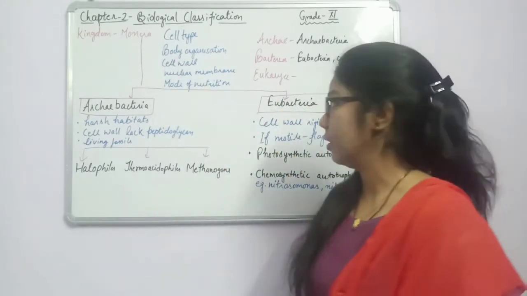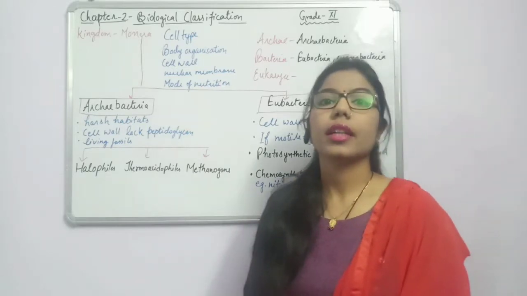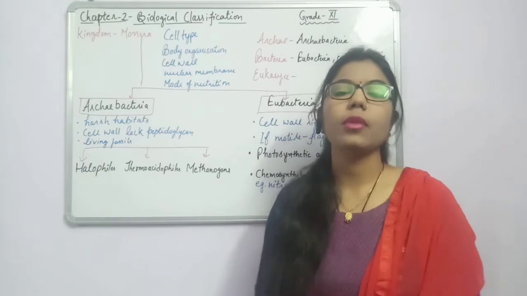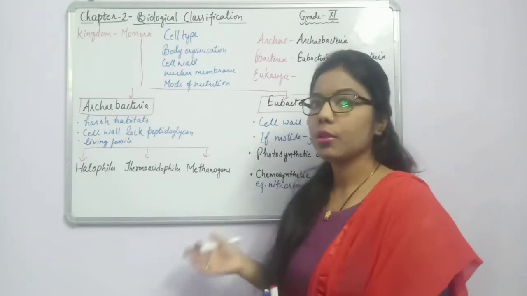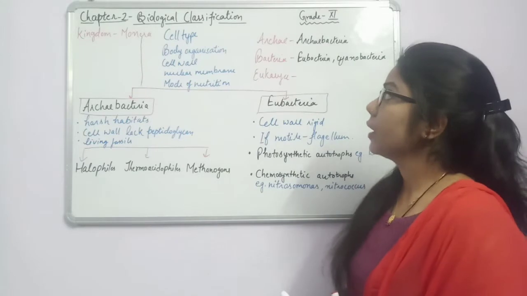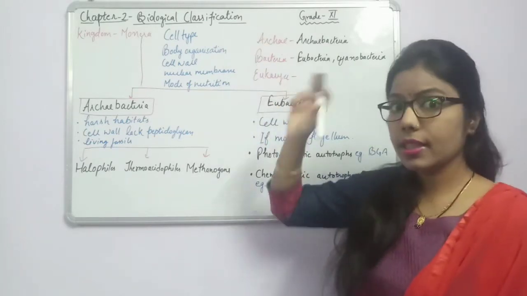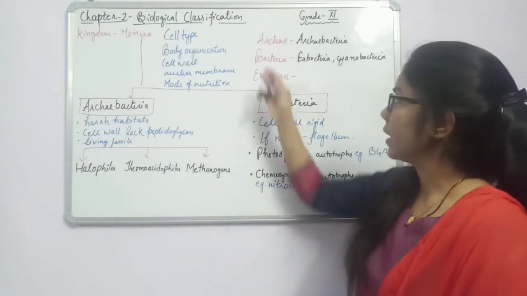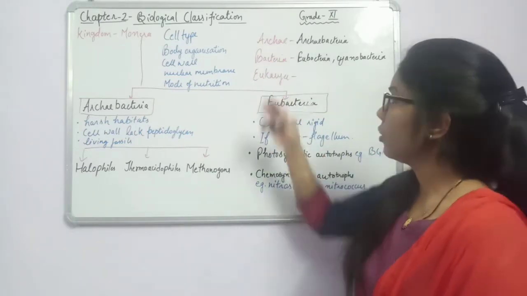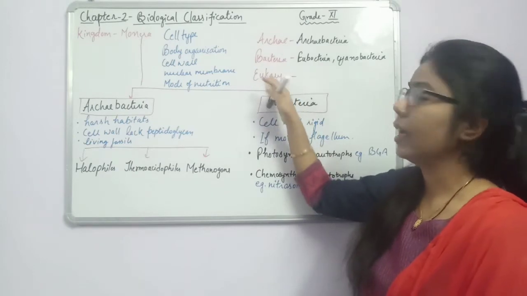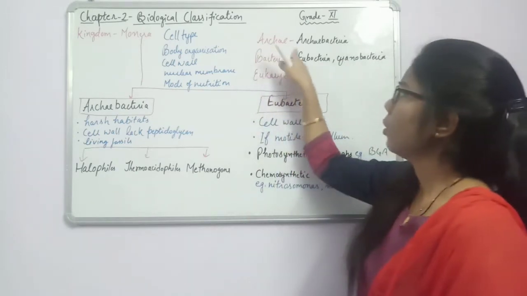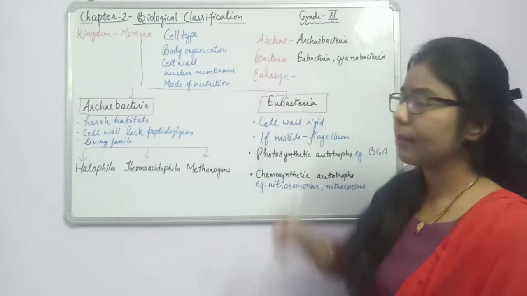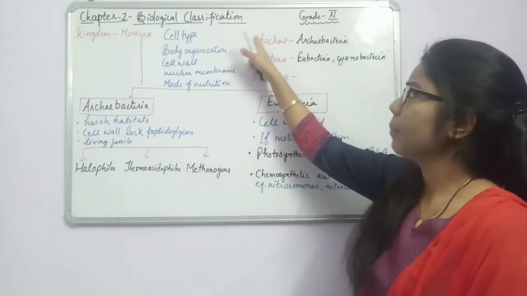In the last lecture we were discussing classification, and we have done different types of classification. Among them, the 5 kingdom classification is what we use in our day-to-day life. Here we were talking about the 6 kingdom classification. In it, he classified again into 3 domains: archaea, bacteria and eukarya. Out of these 3 we have to cover archaea as well as bacteria, because they are a part of Monera.